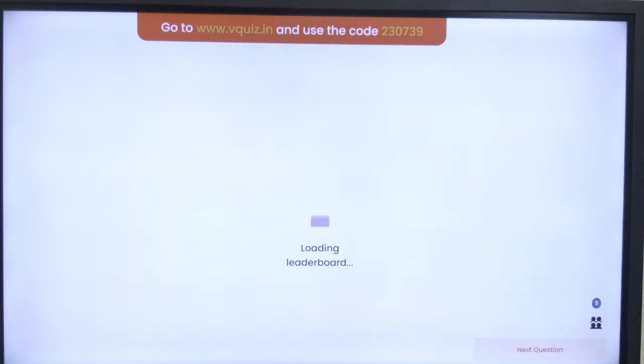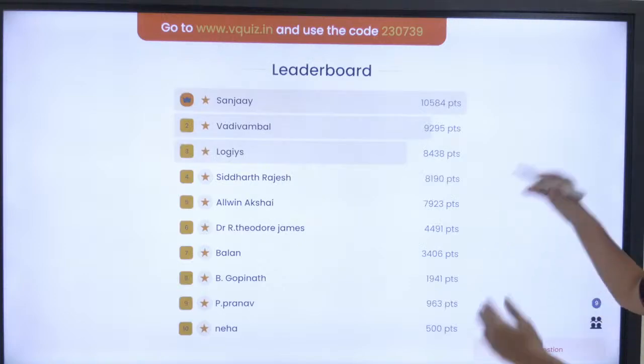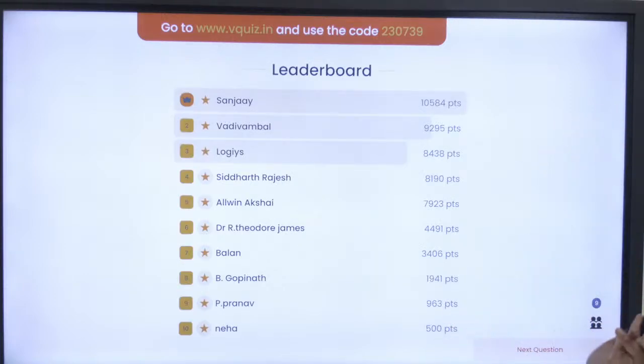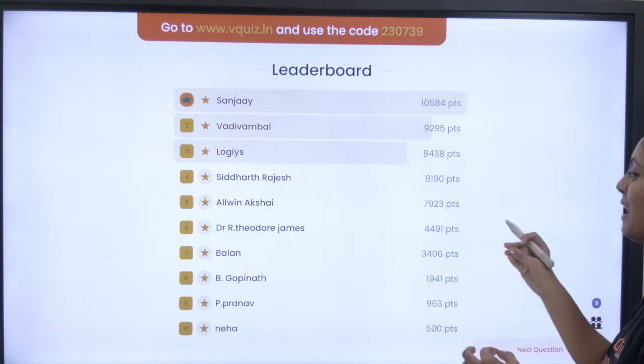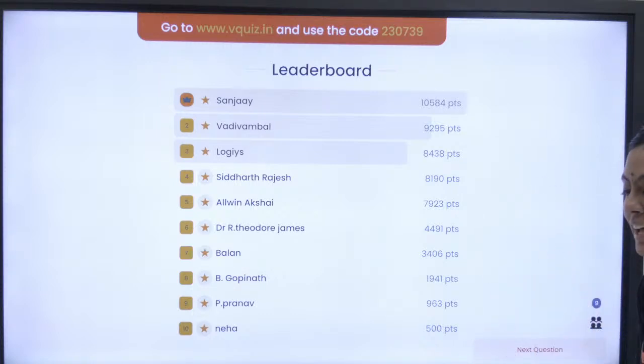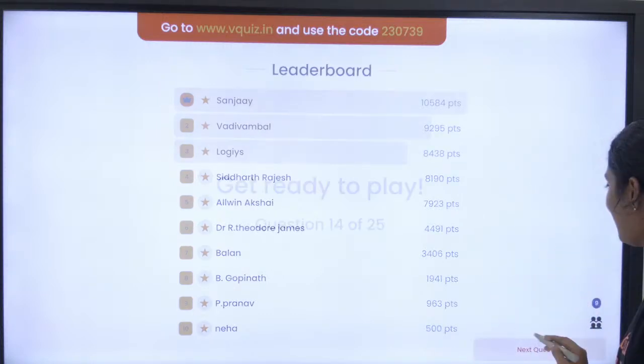Okay, we'll see the leaderboard. We have Sanjay, Vadivambal and Logis. Okay, we will see the next question. Neha, very good. Pranav, Gopinath, Balan, Dr. R, very good. Okay, we'll move on to the next question.